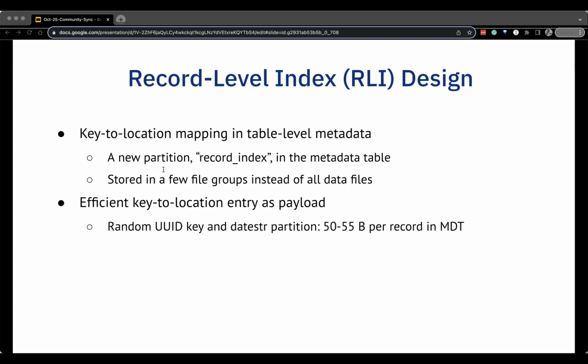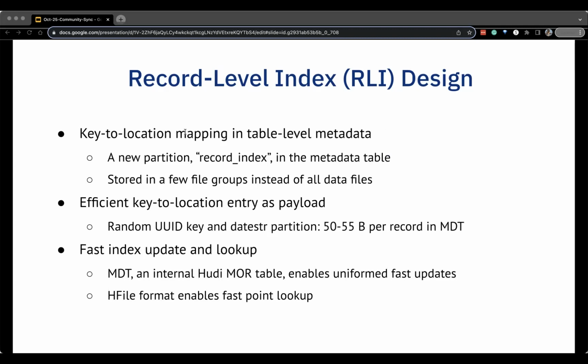To make the storage footprint low, we designed an efficient key to location entry. So a combination of random UUID key and date string partition only takes about 50 to 55 bytes. And the record level index directly leverages the metadata table for fast index lookups and updates. The metadata table is an internal MOR table which provides uniformly fast updates for different index metadata. And you can check out more about the metadata table with Prashant's LinkedIn live session that will also be linked down below in the description. So the HFile format of the metadata table unlocks fast point lookups.